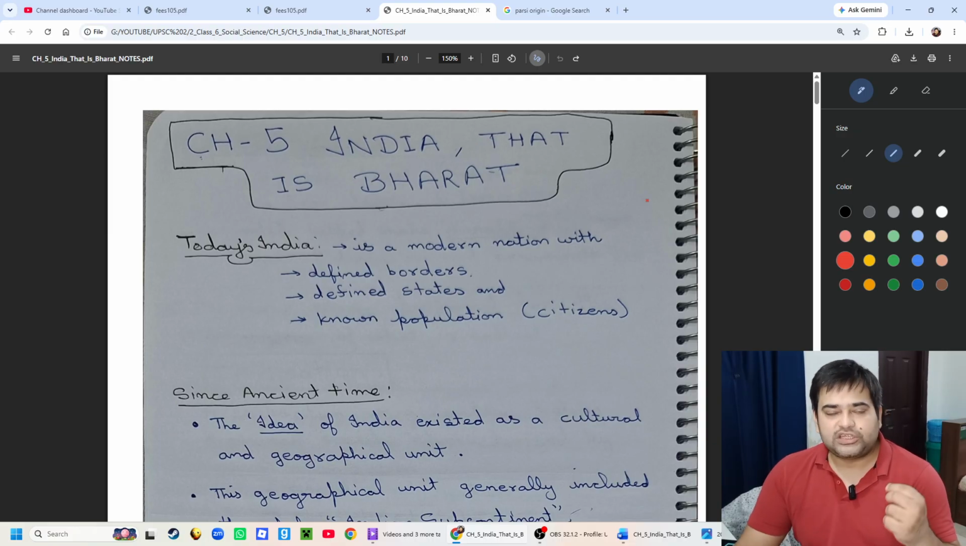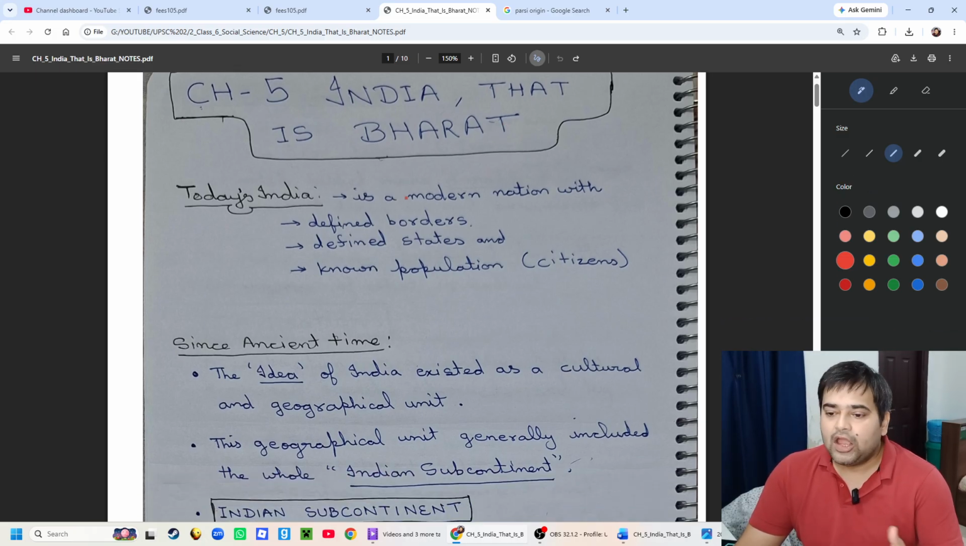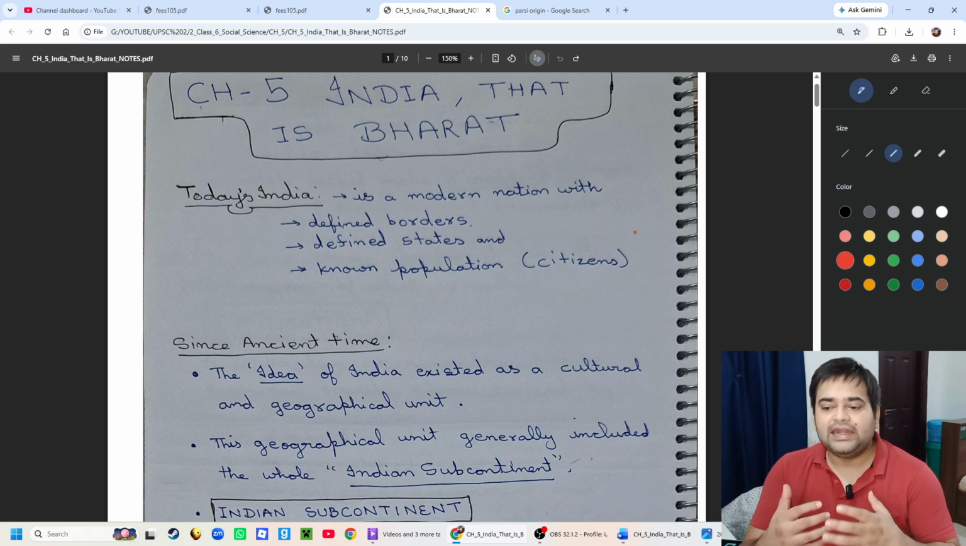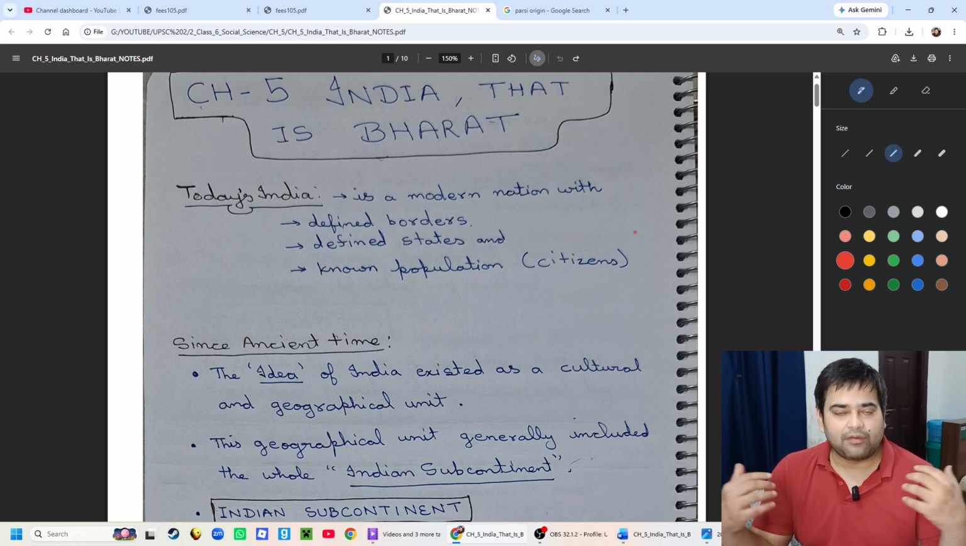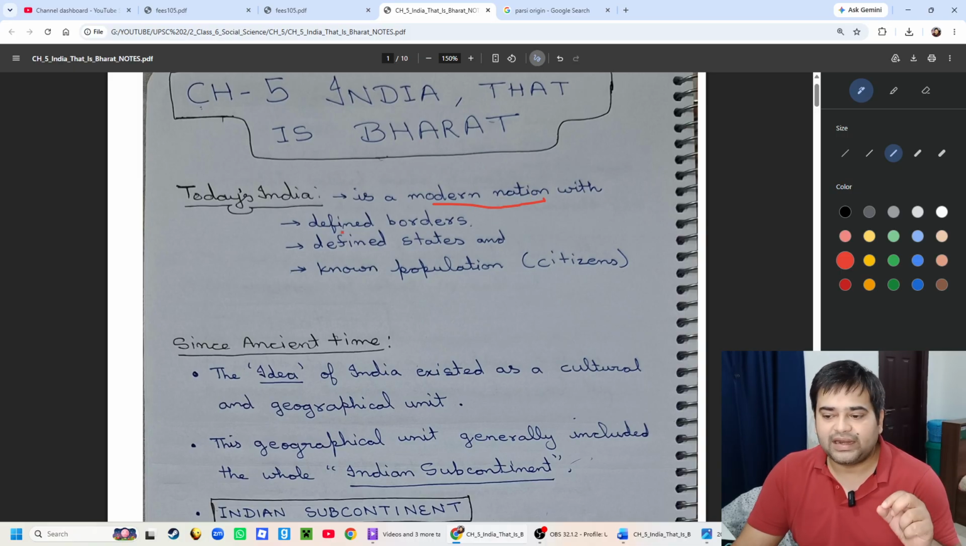So chapter 5, India, that is Bharat. This means India is Bharat and Bharat is India. So today's India, the India which we have inherited, our modern India, is a modern nation. And what makes it a modern nation? How is it a modern nation?